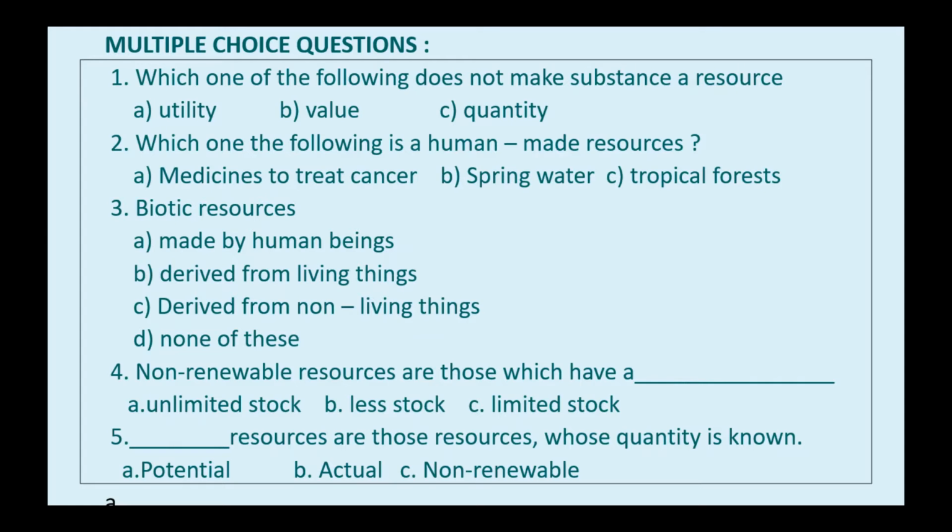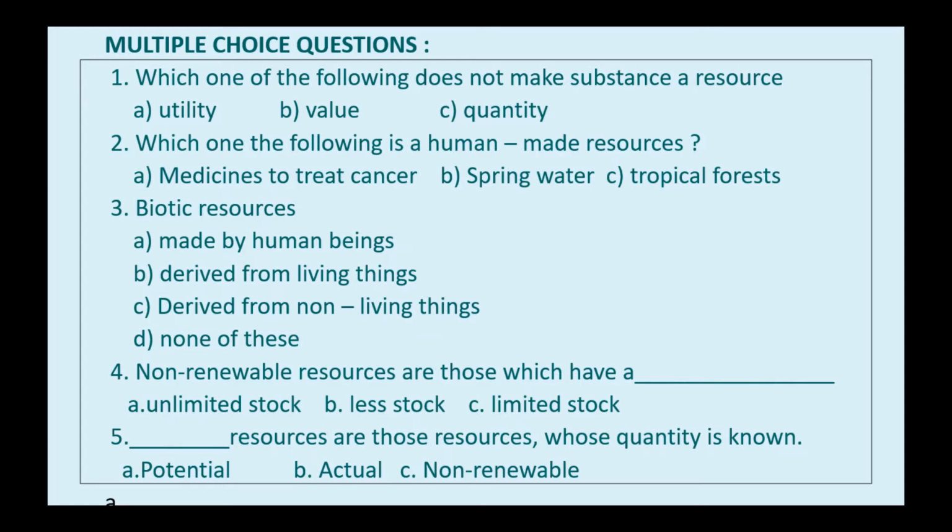Next, biotic resources. Complete the sentence. Biotic resources are either made by human beings, or derived from living things, or derived from non-living things. Which one will be the right answer? Biotic means living things, so biotic resources are derived from living things. So option B is the right answer.